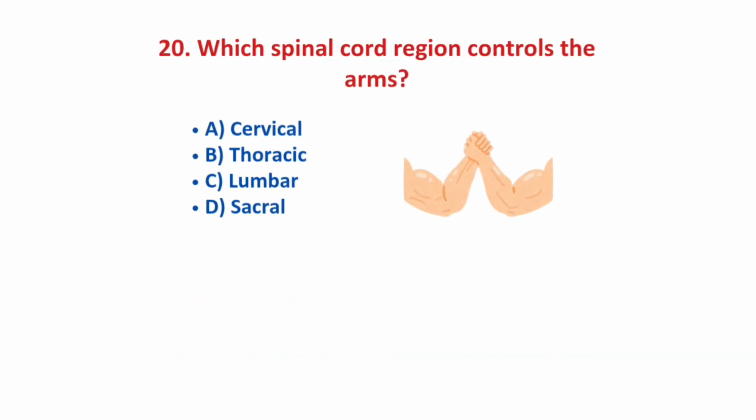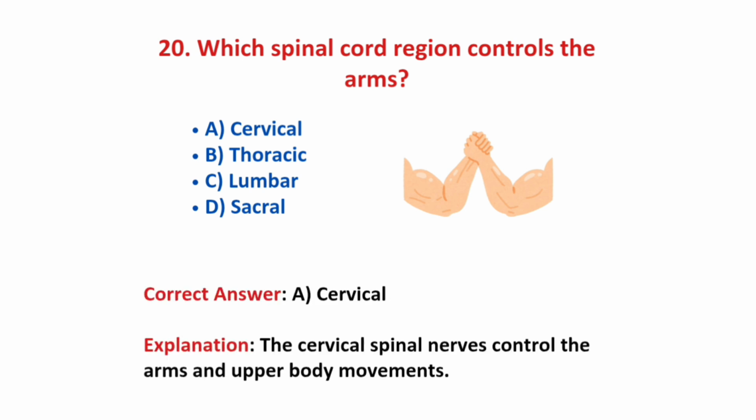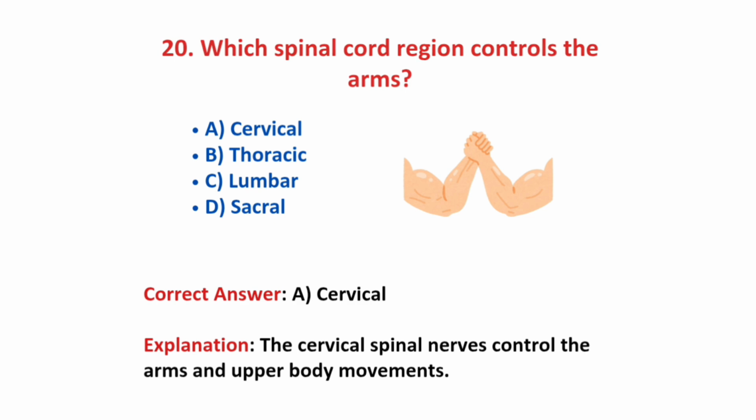Last question, which spinal cord region controls the arms? And the options are cervical, thoracic, lumbar and sacral. And the correct answer is option A, cervical. Cervical spinal nerves control the arms and upper body movement. So the correct answer is option A.